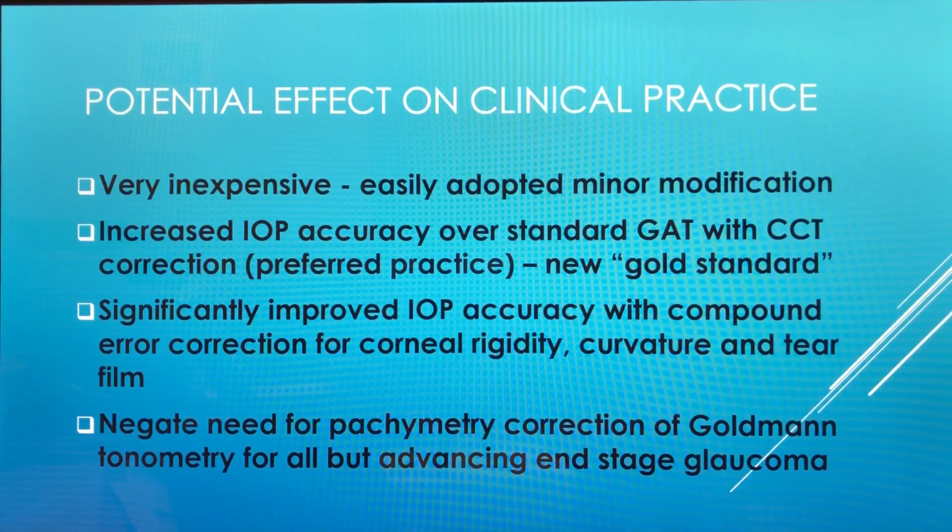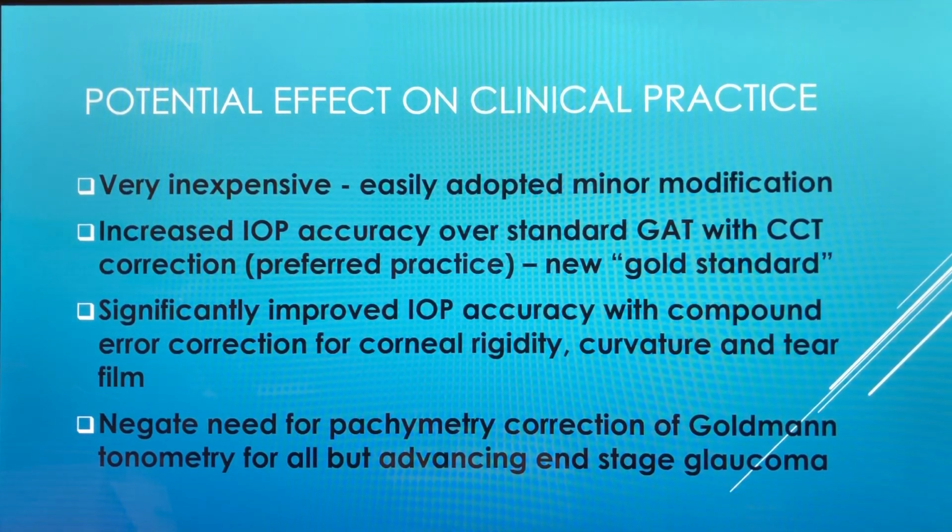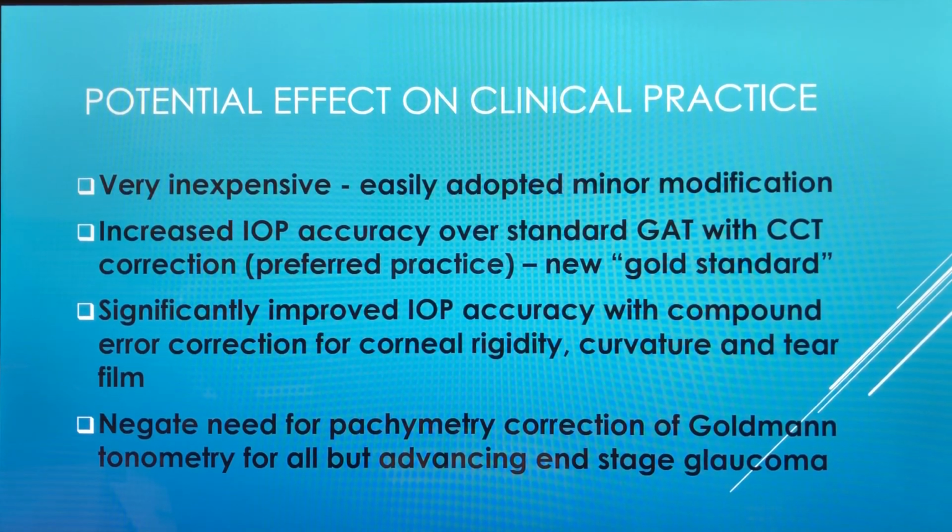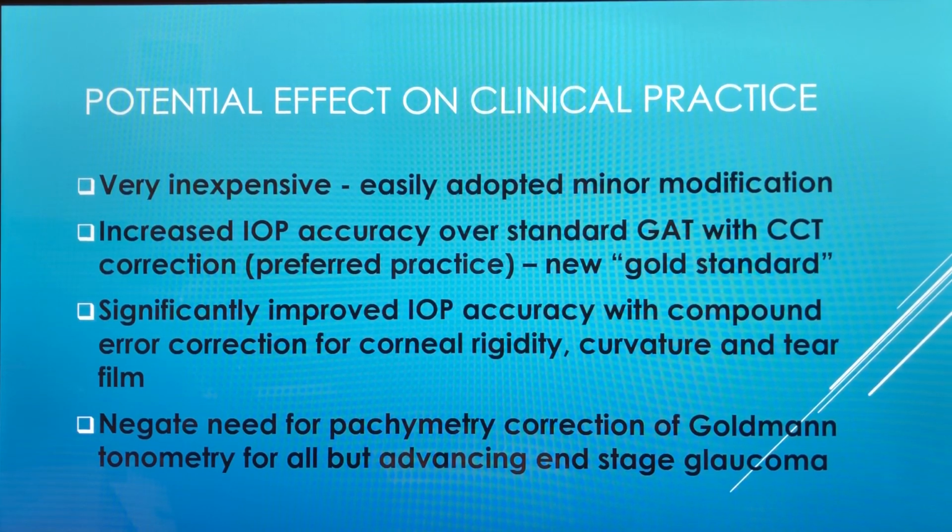There are some potential effects in clinical practice. This method would be very inexpensive and easily adopted with minor modifications to existing technology. Increased intraocular pressure accuracy over the standard Goldmann applanation tonometry with central corneal thickness correction would make it the new gold standard. Significantly improved intraocular pressure accuracy with compound error correction for corneal rigidity, curvature, and tear film simultaneously is also an advantage of this design. It may negate the need for pachymetry correction in Goldmann applanation tonometry at this point.